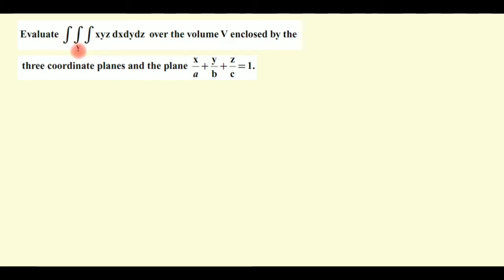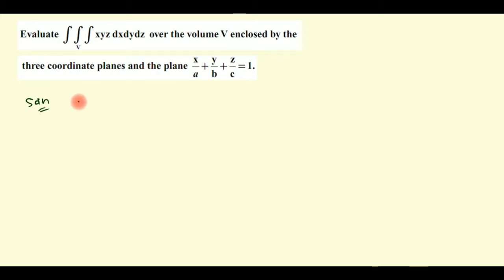Evaluate the triple integral over V of xyz dx dy dz over the volume V enclosed by the three coordinate planes and the plane x by a plus y by b plus z by c equal to 1. Okay, so first I have to explain the problem step by step. First, what we are going to do is define the volume by the coordinate planes and the plane.